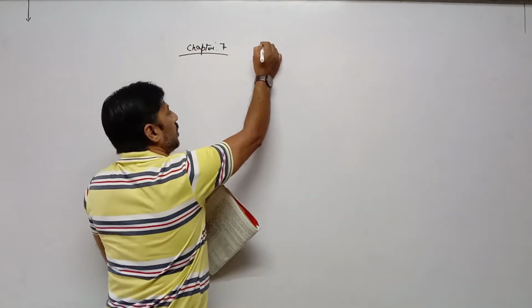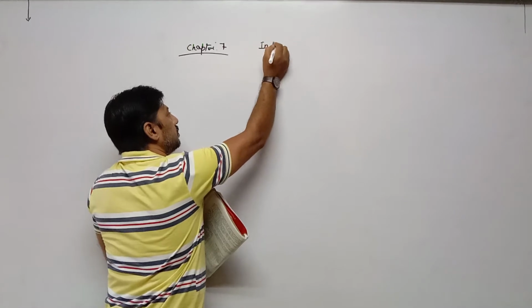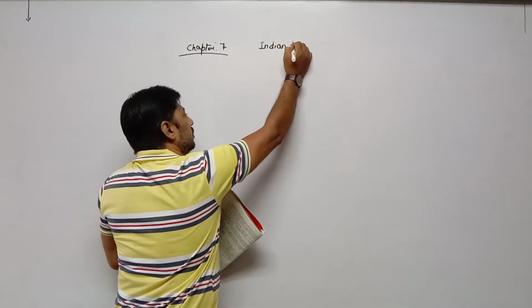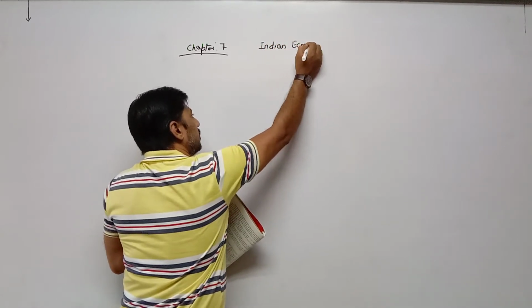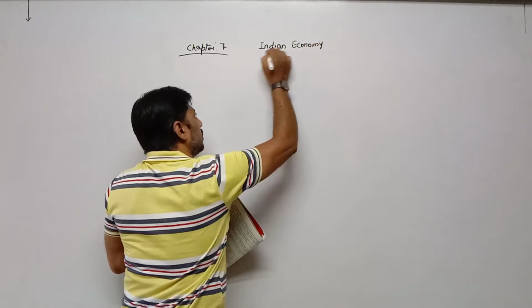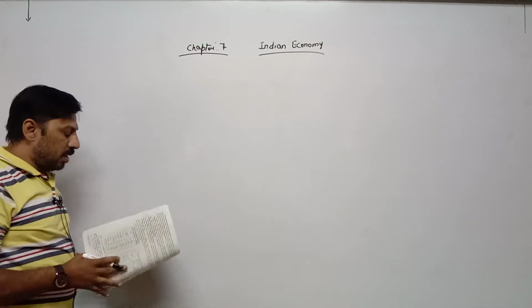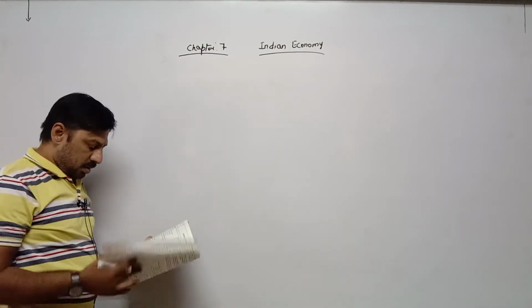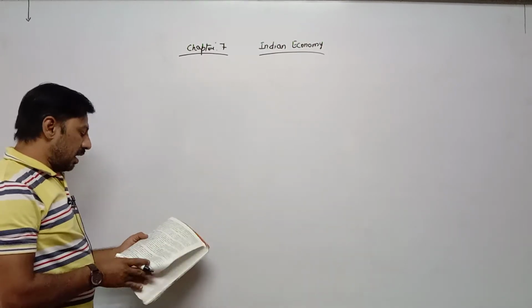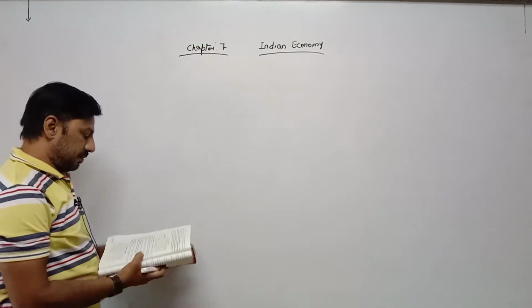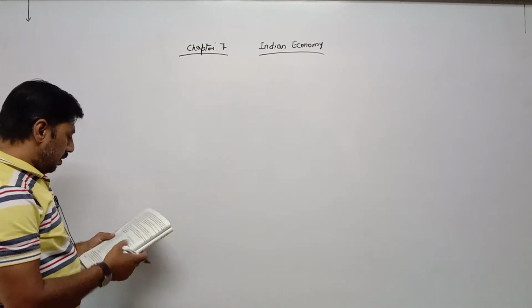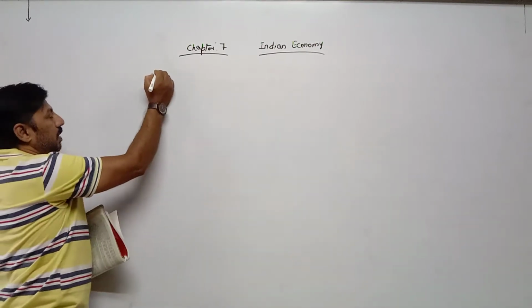That is chapter 7, Indian economy. First topic, Indian economy before independence, we have completed. Now, Indian economy after independence.